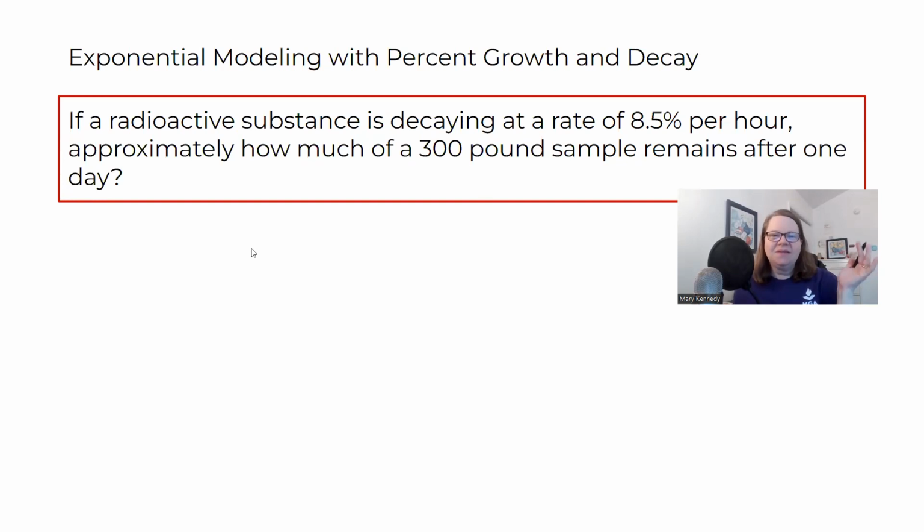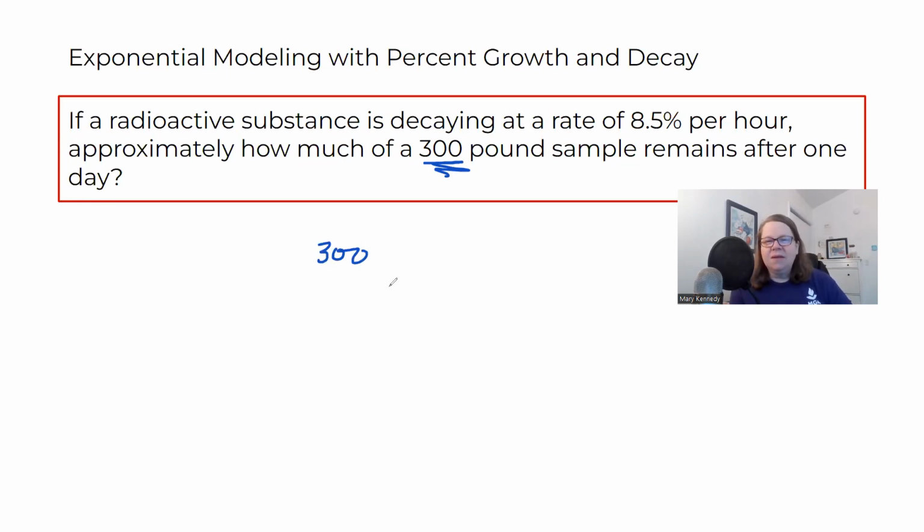If a radioactive substance is decaying, that's a key word right there, decaying at a rate of 8.5% per hour, approximately how much of a 300-pound sample remains after 1 day? Okay. So we have hours and days. That's important that we notice. When you're setting these up, you always set your starting amount first. So 300 is where it starts.